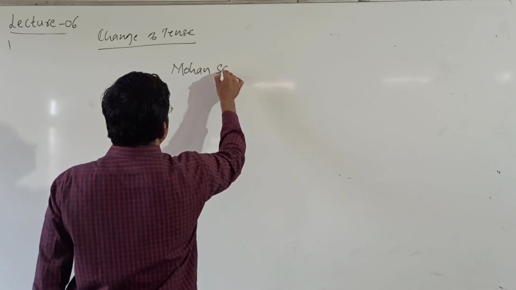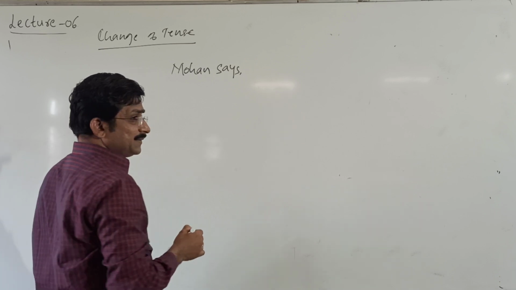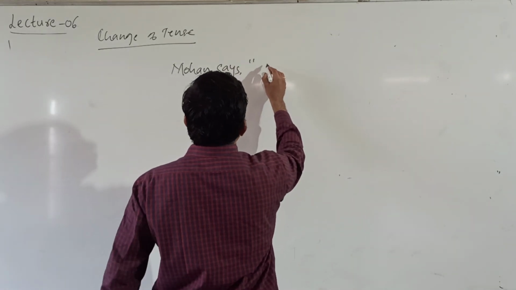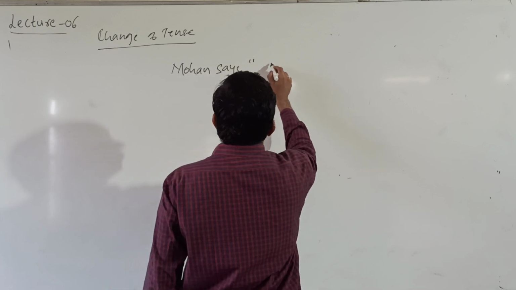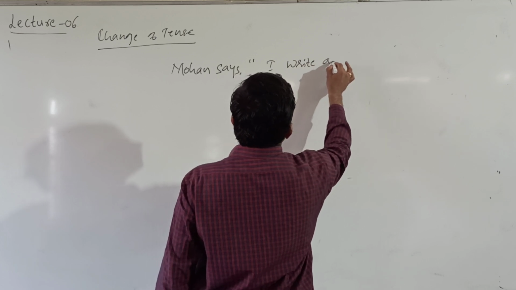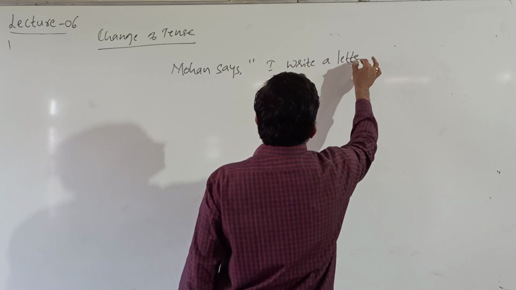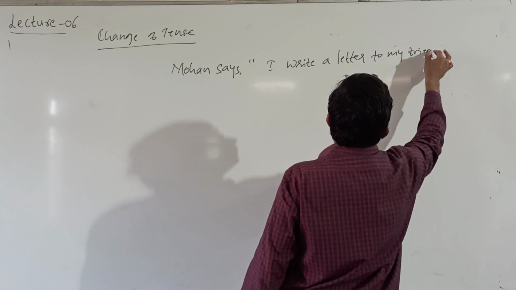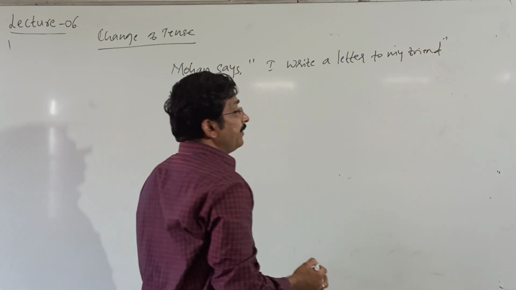Mohan says, I write a letter to my friend. I write a letter to my friend.